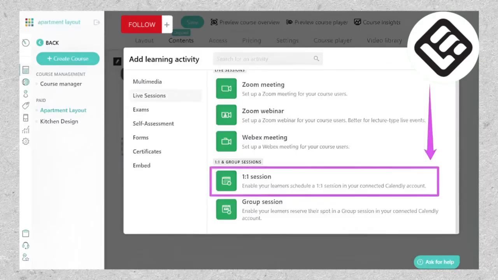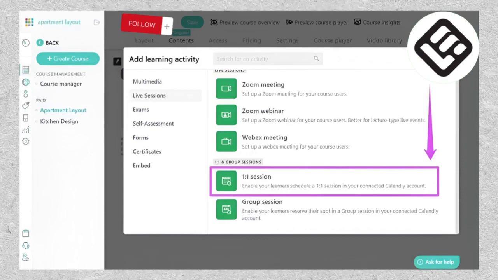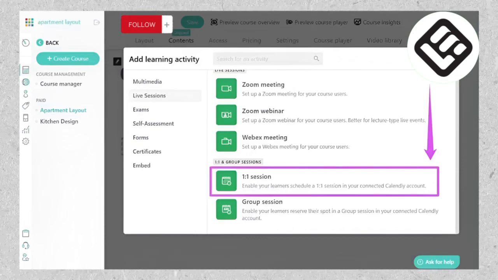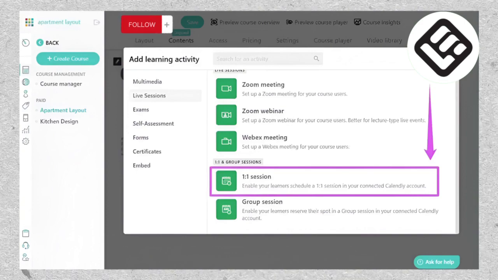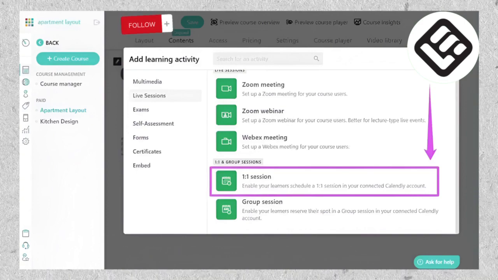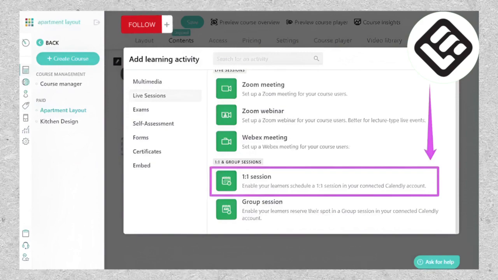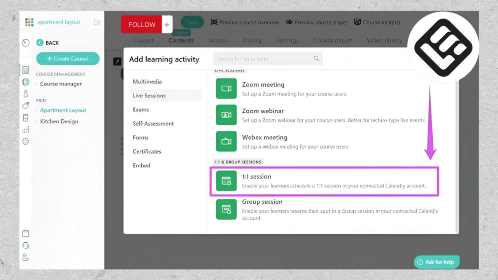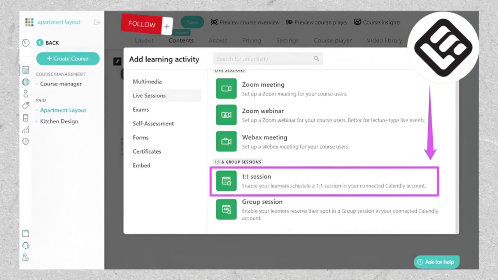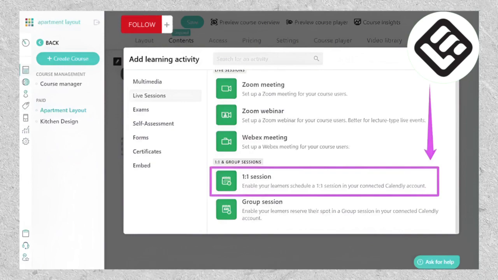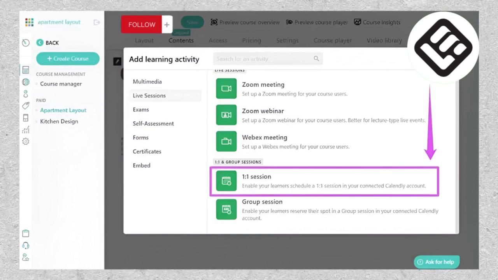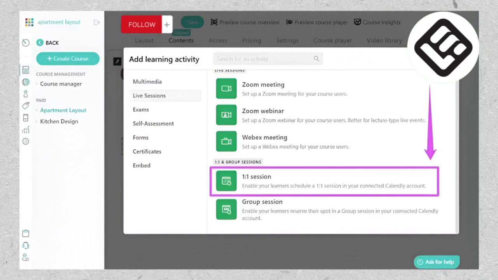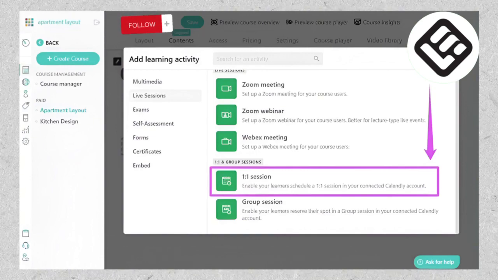In contrast, LearnWorlds integrates one-on-one sessions seamlessly as a learning activity within course outlines. It's important to note that LearnWorlds is not specifically designed to sell coaching programs as a standalone product. Instead, it incorporates one-on-one sessions as an integral part of the overall learning experience within its course structure.